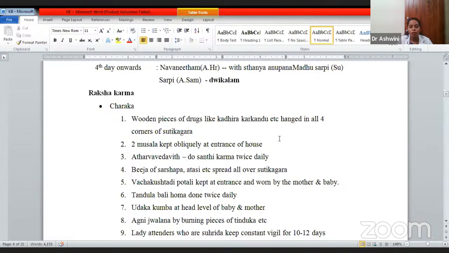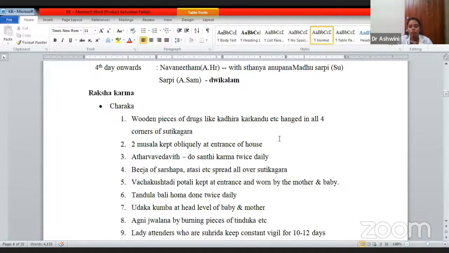Next, Musala kept obliquely at the entrance of the house. Two Musala. Musala is nothing but the wooden log which is used to pound the grains. That is called Musala. It is kept in a crisscross manner at the entrance to prevent the entry of any people inside the home, which will cause cross infection. That is why it is a restricted area.